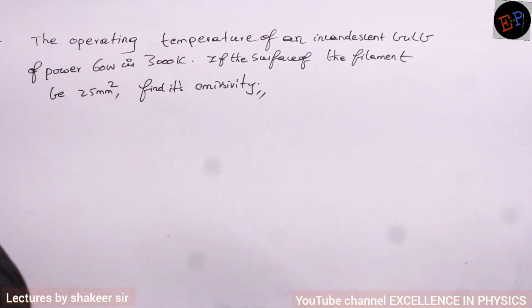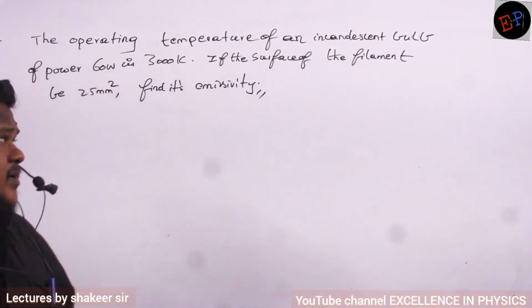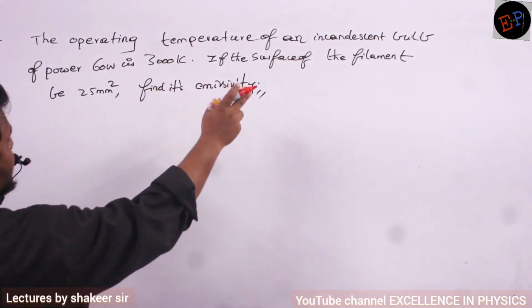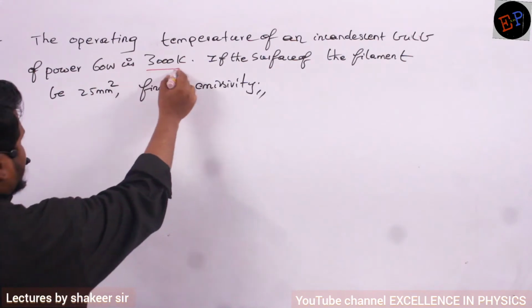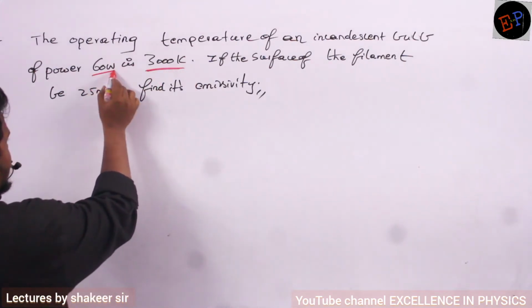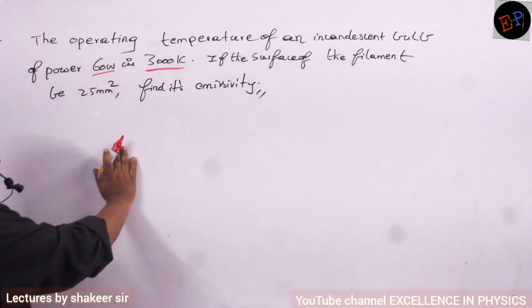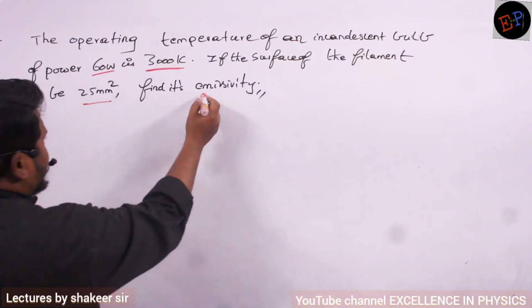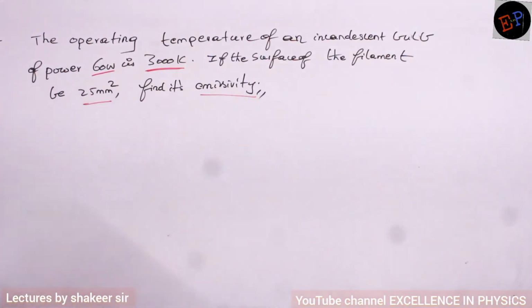So let us see this question. See what data is given here. The operating temperature of an incandescent bulb is 3000 Kelvin. This is the temperature at which the bulb is glowing. And how much energy is it releasing per second? 60 joules of energy per second. It means power is 60 watts. Surface area is also given. Then we are supposed to find out emissivity. That is the data.